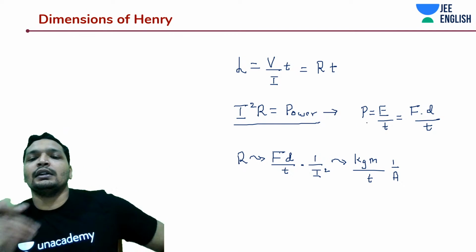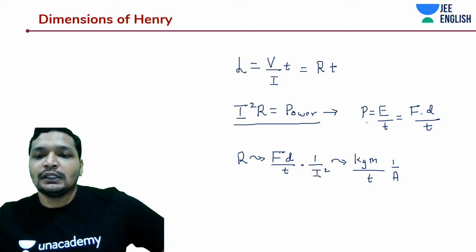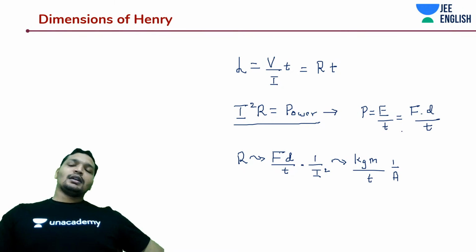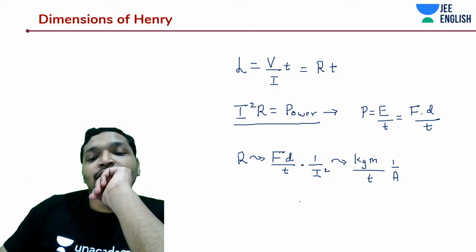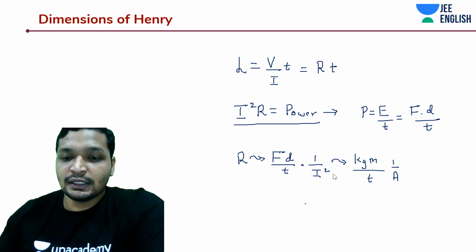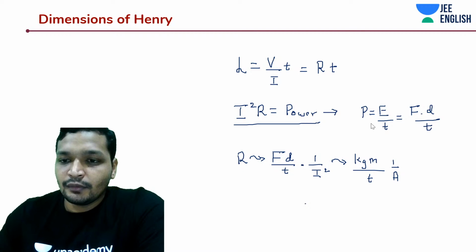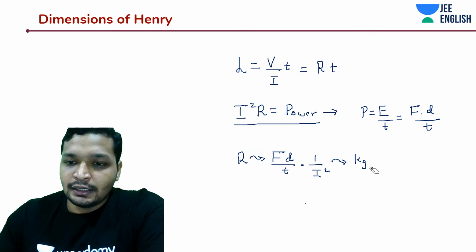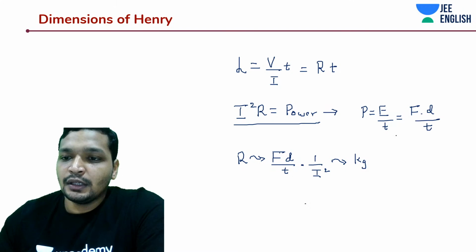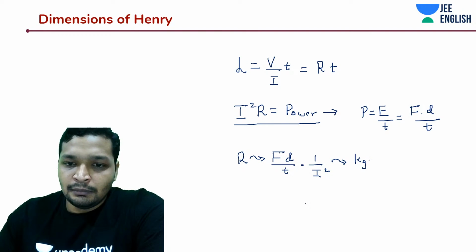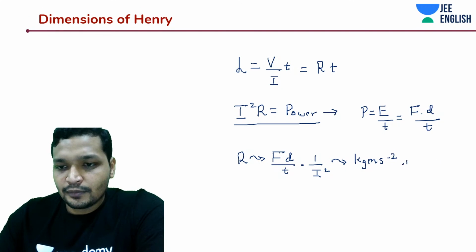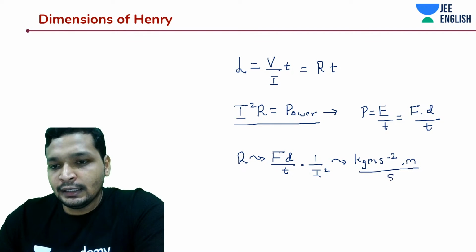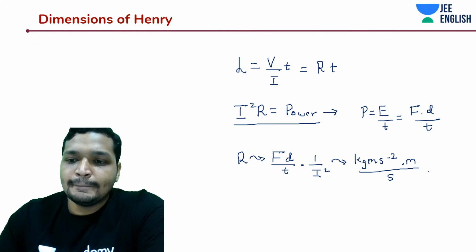R is equal to I square by R. R is nothing but energy per time. That is correct. Yeah. This is nothing but kg meter per second square. Okay, everything is correct. Hence, kg meter per second square into a meter, okay, by second by I square.